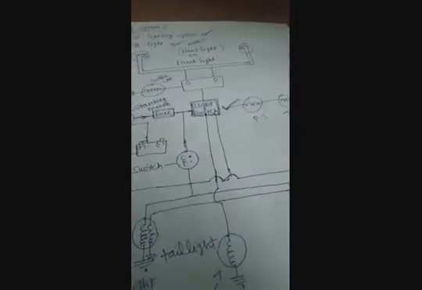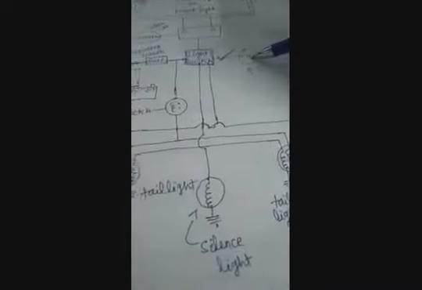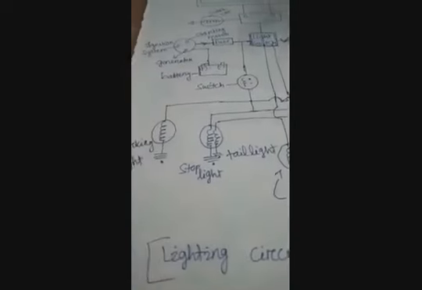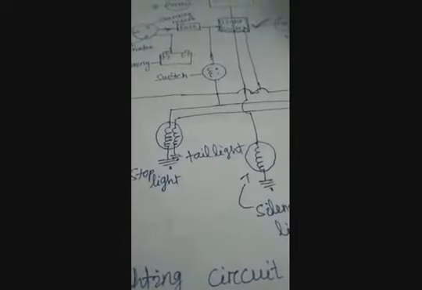Understand? Then when parking the vehicle, you will toss the parking switch, then the parking light will occur. When you turn on the tail switch, the tail light will not occur. When you turn right or left, it will occur.